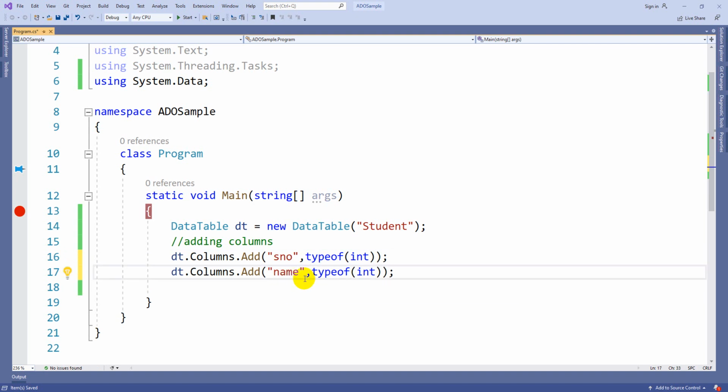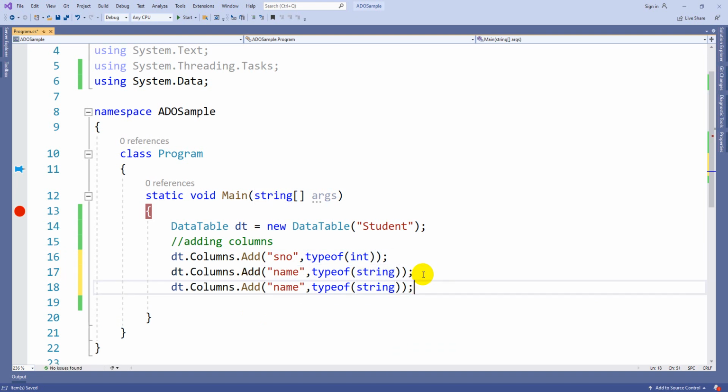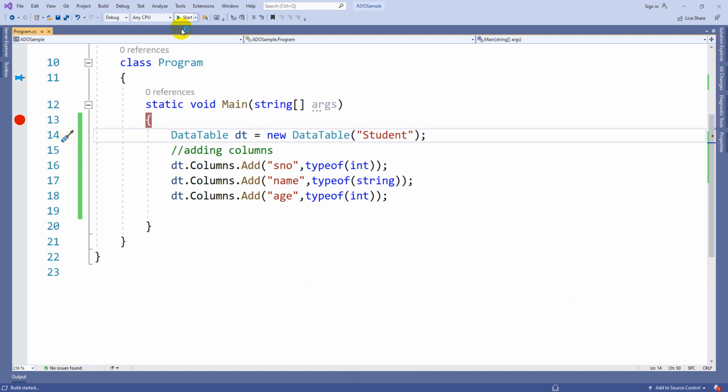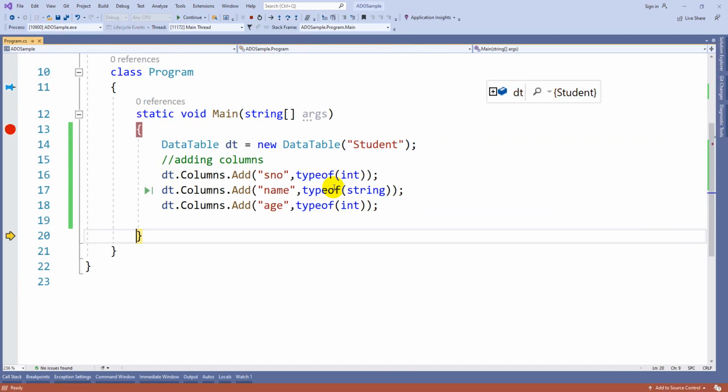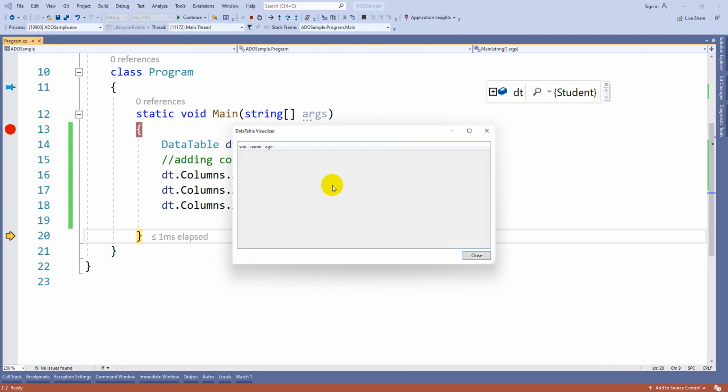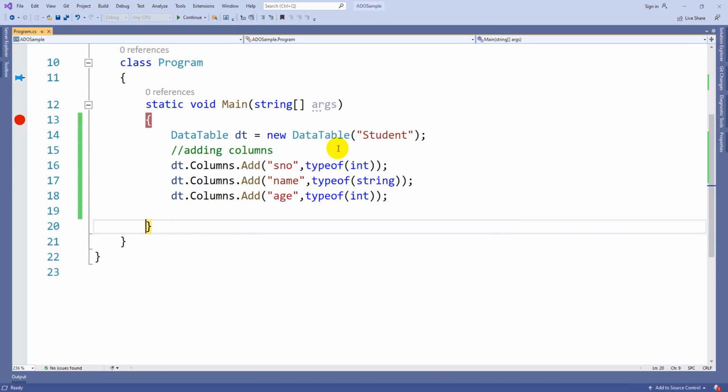Like the same you can add multiple columns. Suppose name will be varchar in SQL; here it is going to be a string type. Suppose age, which is of integer type. Like that you can create multiple columns. Now once again let's execute and see graphically how it looks. After completing all three Add statements, now you can see there is a table with a serial number column, name column, and age column also. So this is how you can create columns. Now the next one, adding rows. How to add rows?